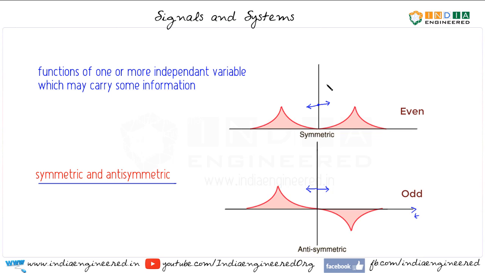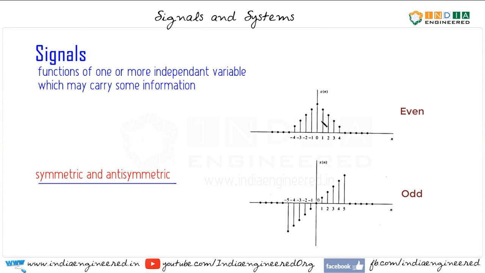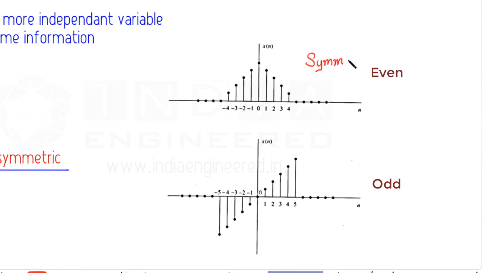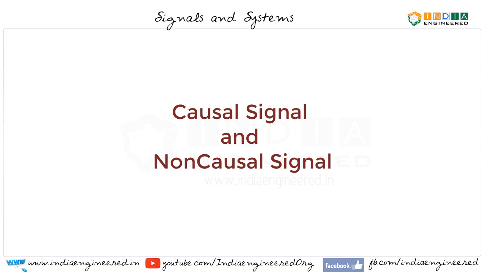Now there is a mathematical way to check for symmetry and antisymmetry. We will discuss it later after we have seen some of the manipulations in time domain like shifting, scaling and so on. Now in the case of discrete time signals, this is what a symmetric signal will look like. So this is a symmetric signal in the case of discrete domain, and this here is an example of antisymmetric signal.